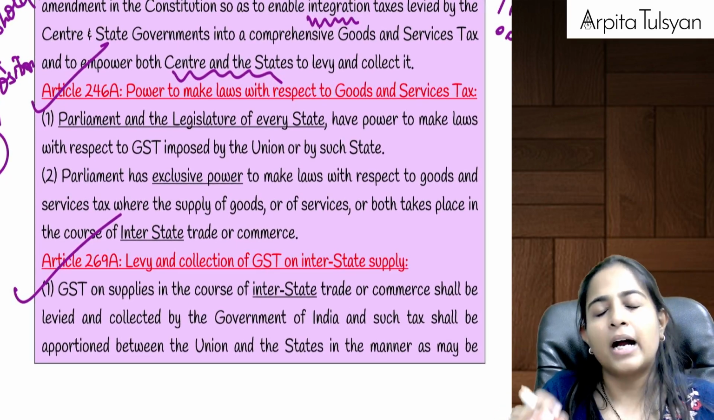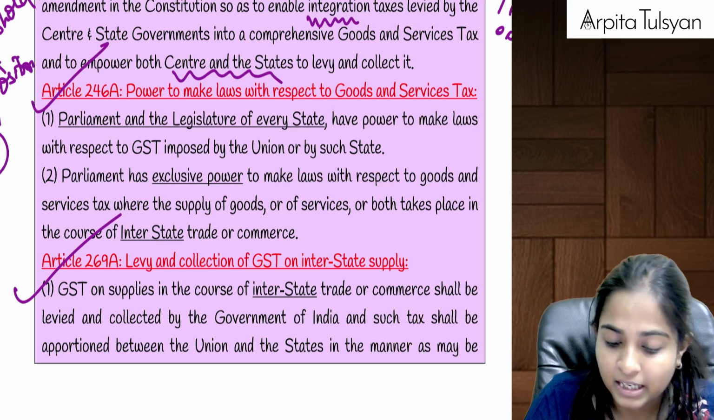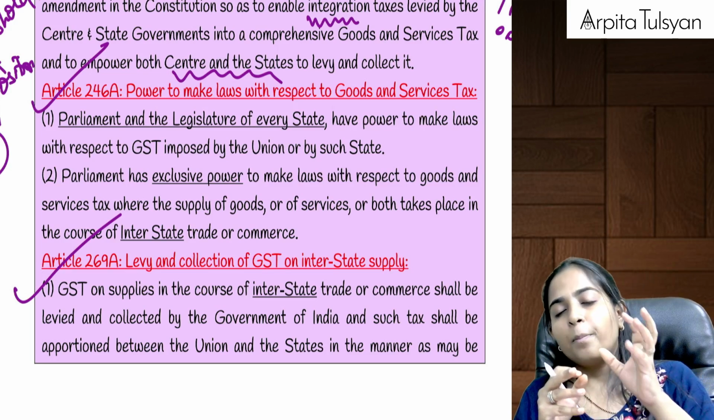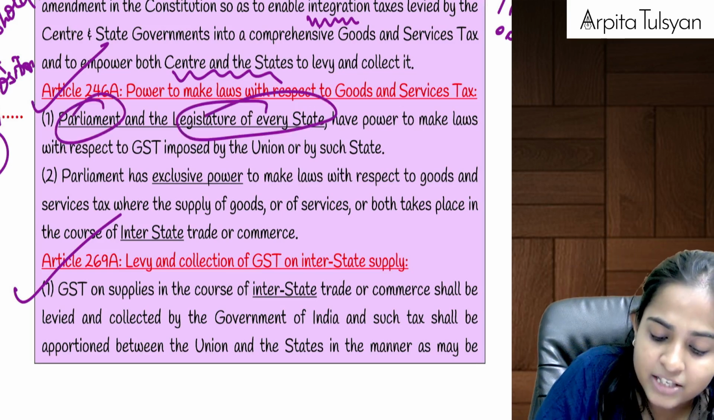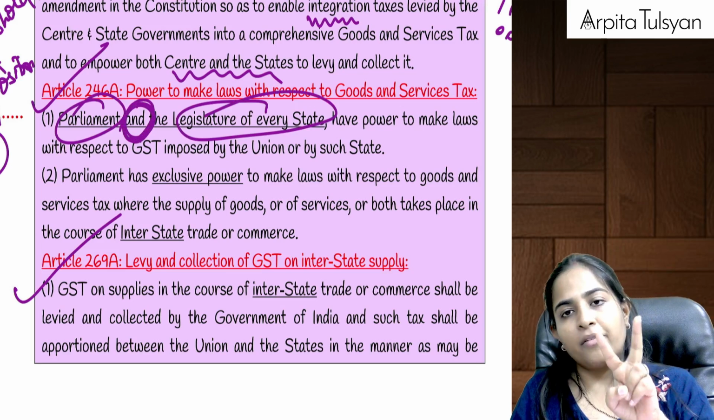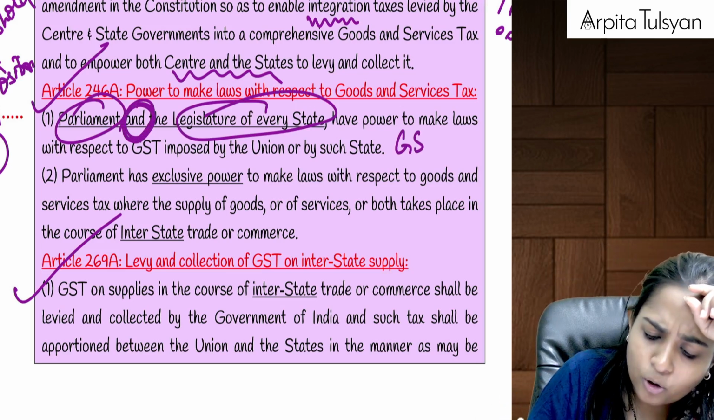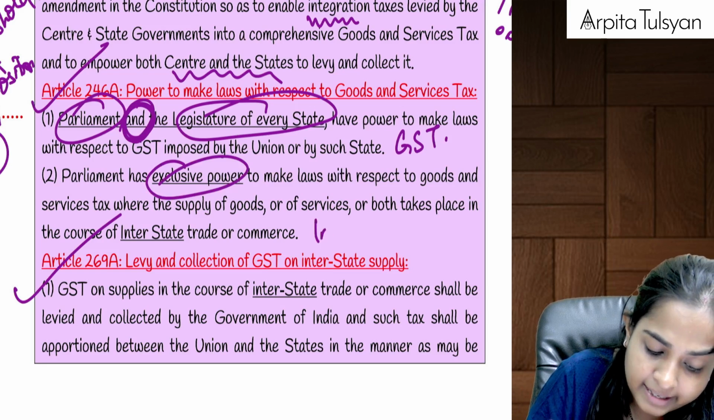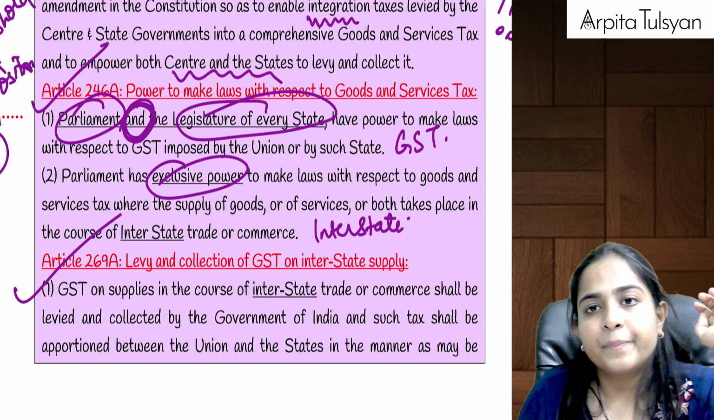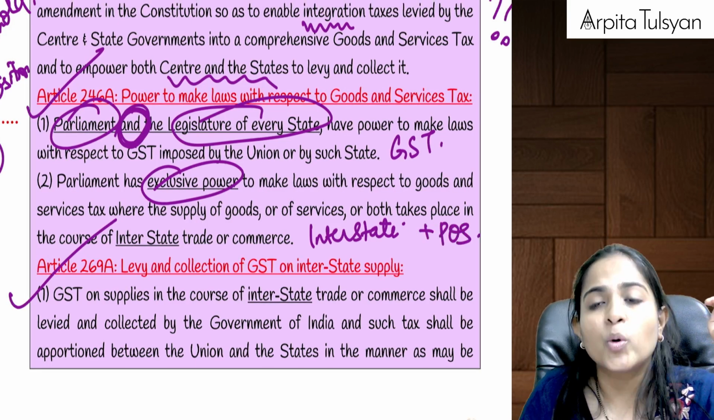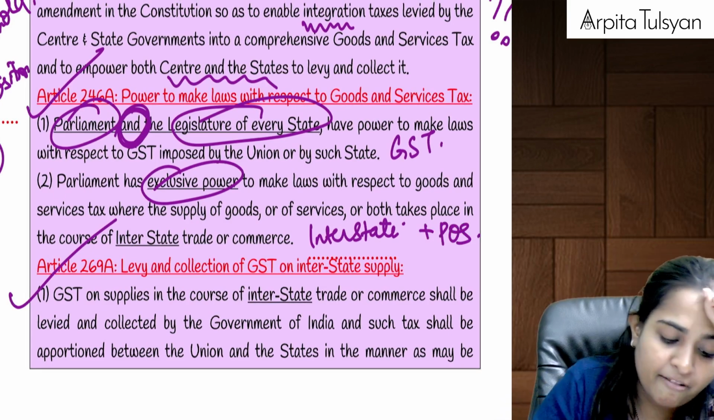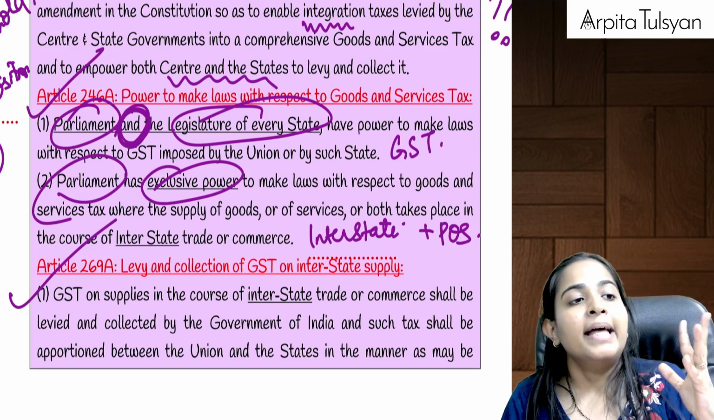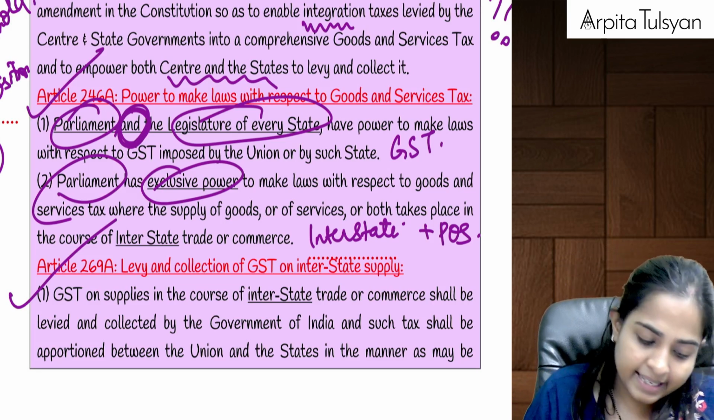Now, what was told in article number 246A? It said that for GST, powers have been given to parliament as well as the legislature of the state. Dual powers are given to both of them together to make all the laws relating to GST. Okay, but exclusive powers relating to interstate supply and place of supply matters have been given to the parliament. Means there the decision will be taken exclusively by whom? The central government.